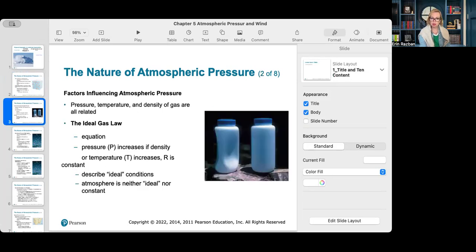The relationship between atmospheric pressure, temperature, and density are dependent upon each other. So, breaking this down with a simple example, think of a balloon. If you heat the balloon, the air molecules inside move faster, increasing the pressure inside and causing the balloon to expand. If you could increase the density by adding more air while keeping the temperature constant, pressure would also increase.